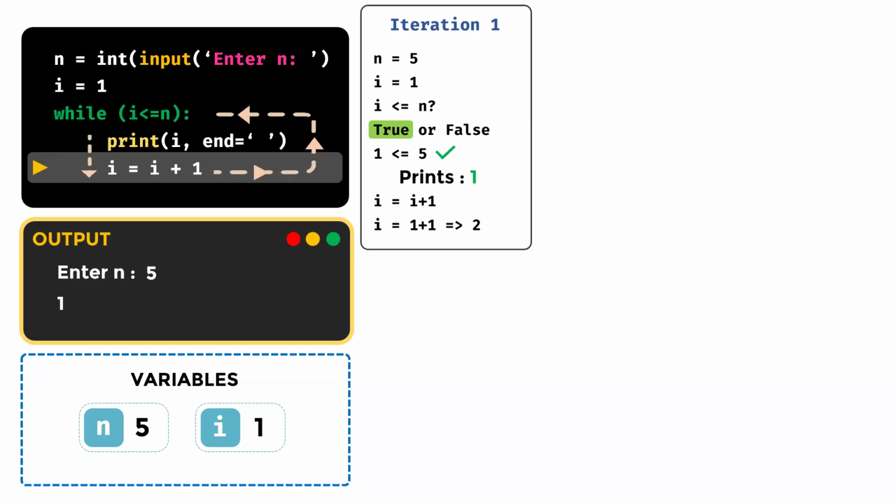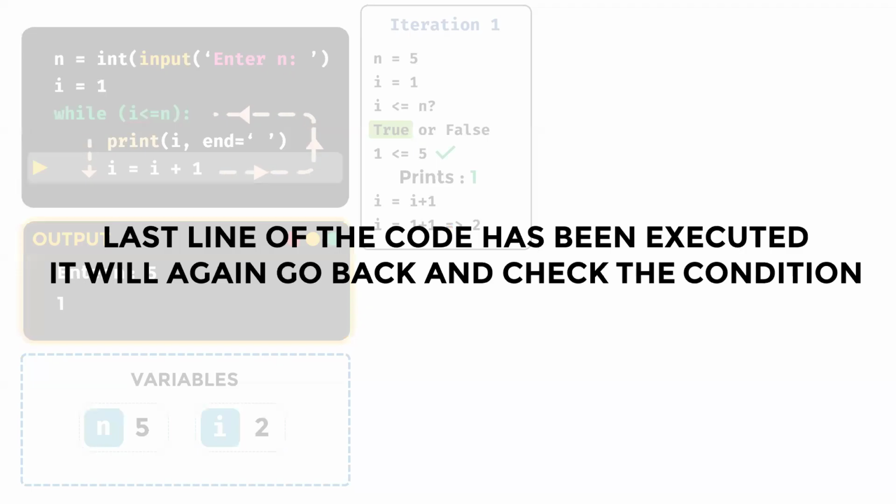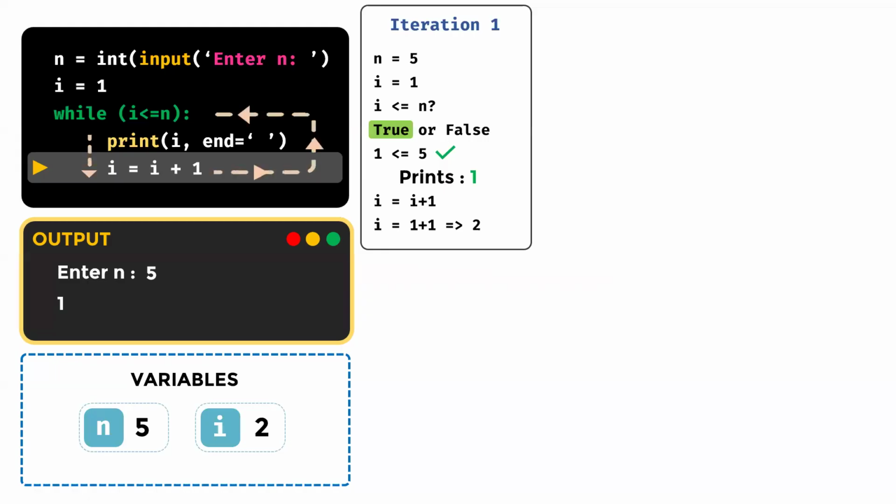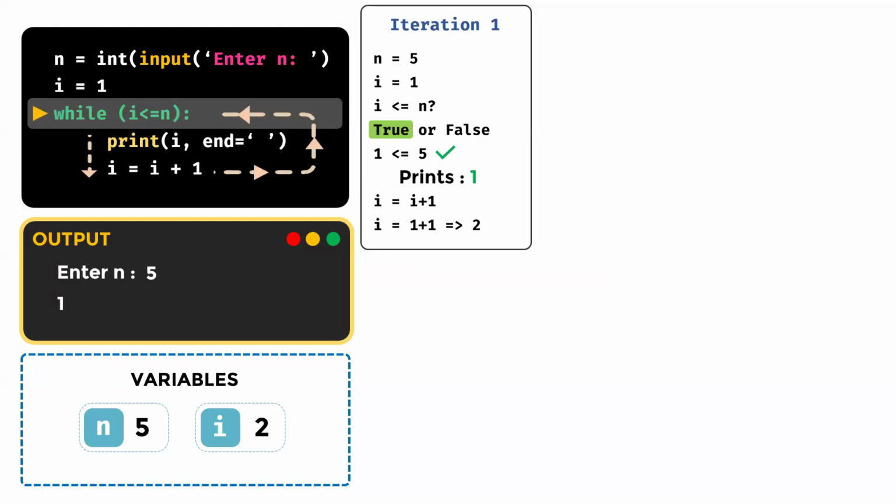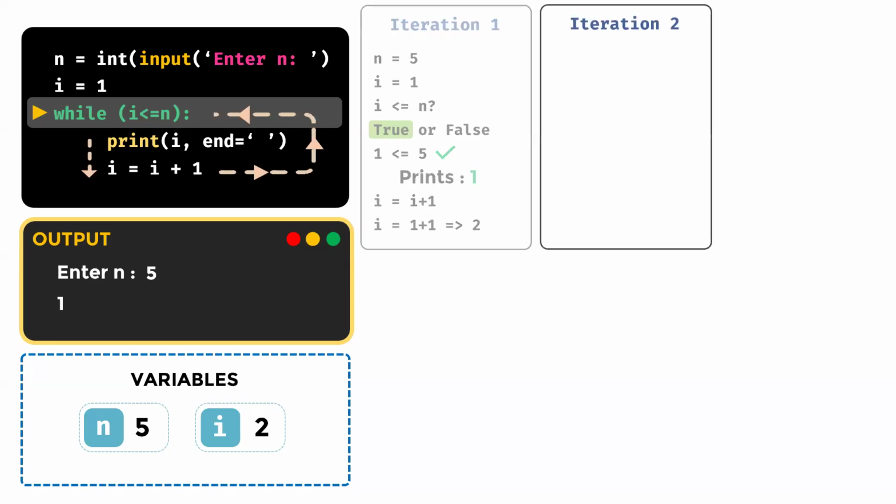So it will again go back and check the condition. Now again, what do we need to do? We need to go back to the top and check the condition again. That marks the end of our first iteration. One time we have executed everything, so iteration one is done. Second time we are going to execute everything, so iteration two is starting.